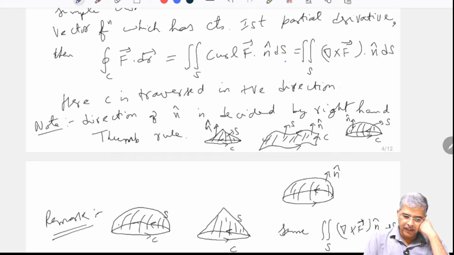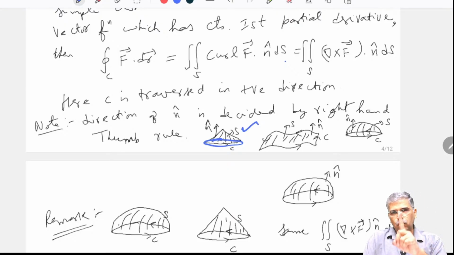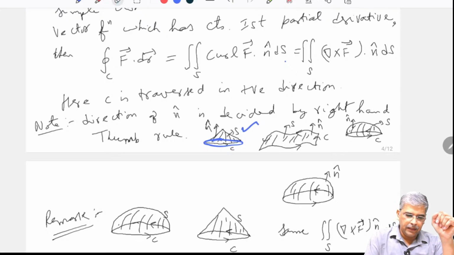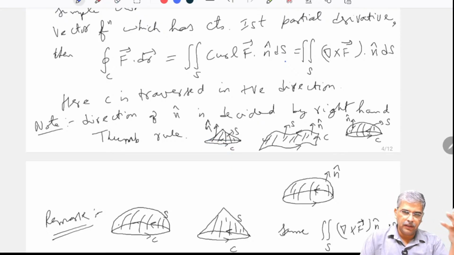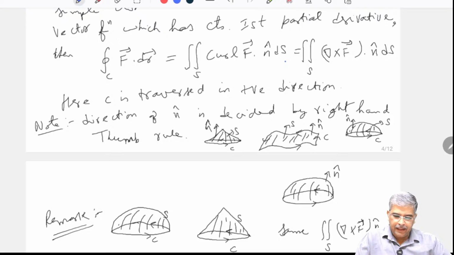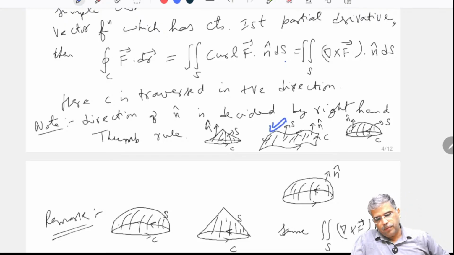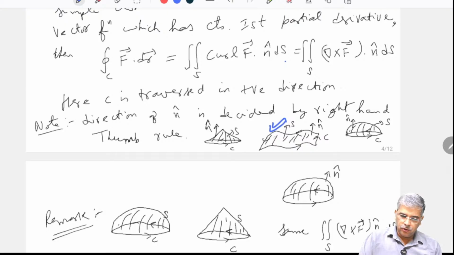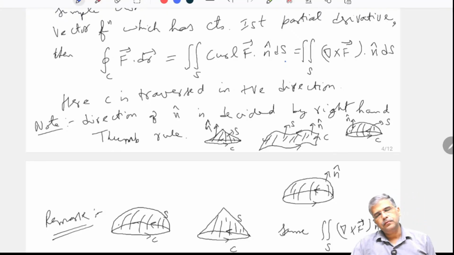Now similarly, if I take the cone here, I am talking about this figure. Here this C part, the lower part, is open. If I take the line integral over it, it will be related by the Stokes theorem to the surface integral. Similarly, I can take the middle one. The middle one is an open surface. So what is our C? C here is this boundary. If I obtain the line integral over this boundary, it will give us the surface integral of the curl.